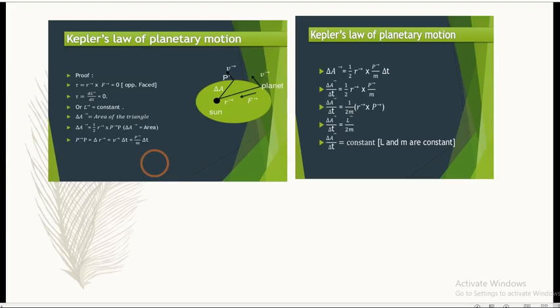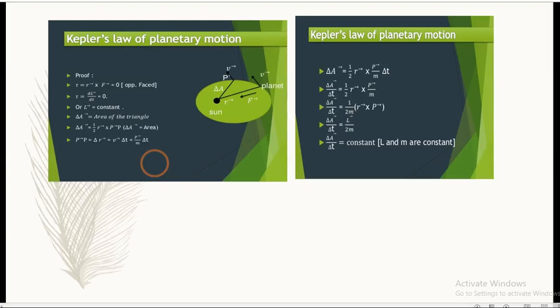As we all know, torque tau is equal to r cross F. According to the law of conservation of angular momentum, if tau is equal to dL by dt is equal to 0, then L is equal to constant. Let us consider the area of the triangle as delta A. Delta A is given by half r cross delta r.